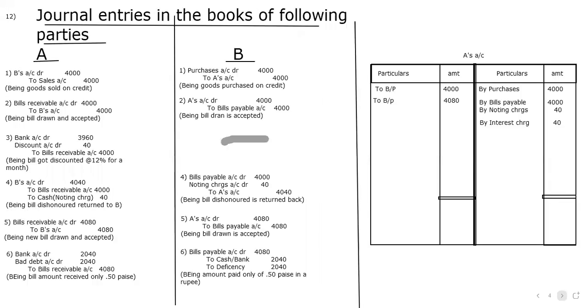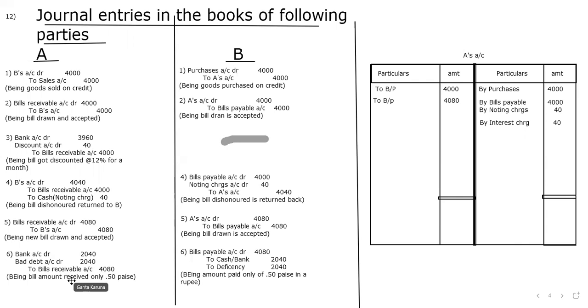And then the 12th one is also the same. He has asked us, in the 12th one, the bill was drawn, the bill got discounted, and then the bill was dishonored. And a fresh bill has been drawn. But after drawing a fresh bill, in the sixth entry, you just see. B has become insolvent, and he cannot pay anything. Only 50 paisa in a rupee he is going to give. In 1 rupee, I can get only 50 paisa.